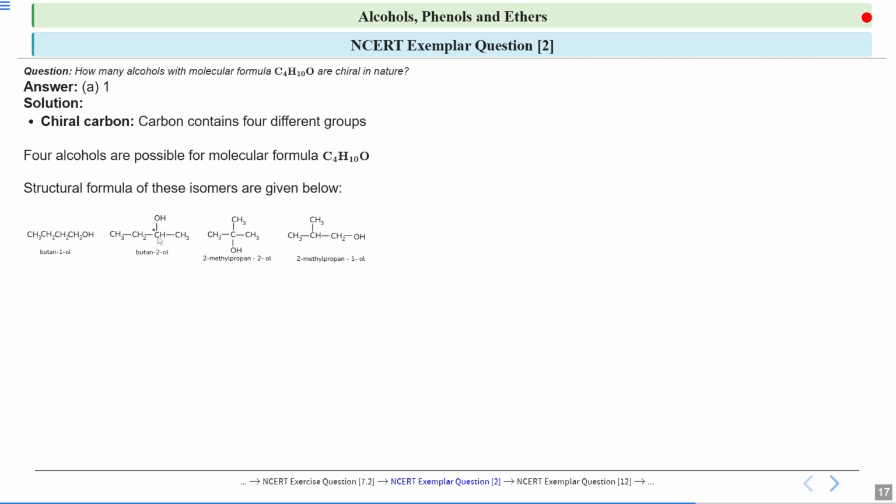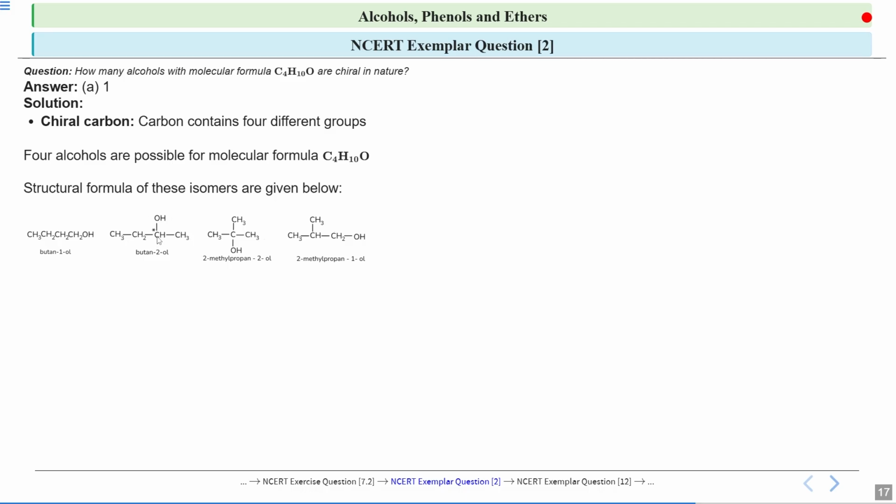I told you if the carbon is attached to only one carbon, it will be a primary. And if a carbon is attached to two other carbons, it will be a secondary. And if the carbon is attached to three other carbons, it will be a tertiary.